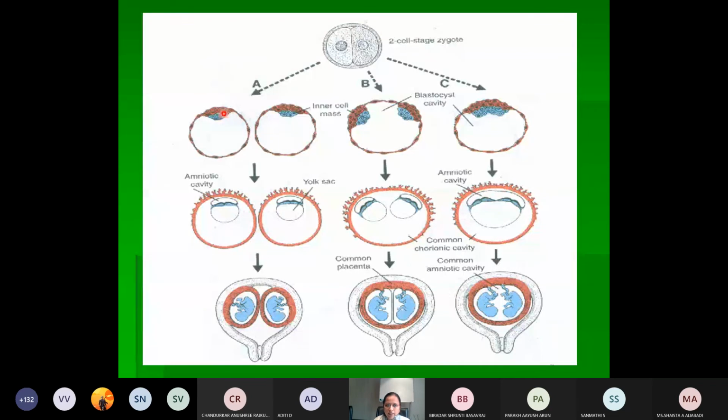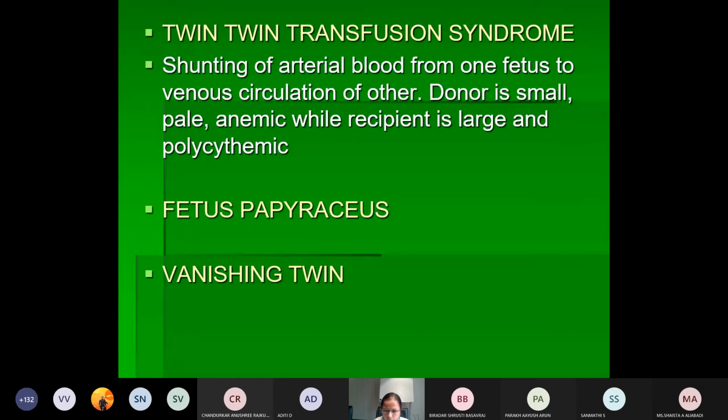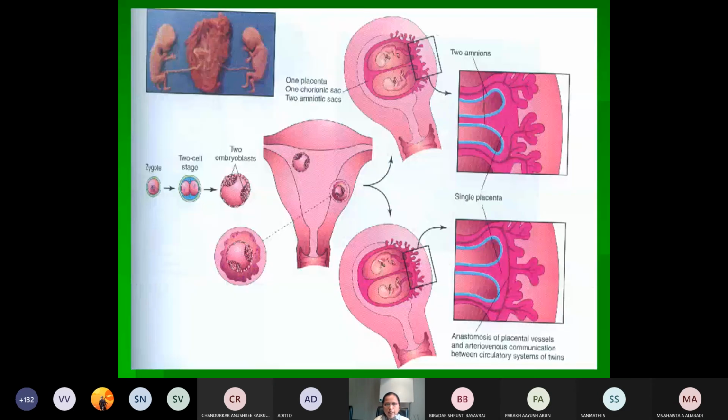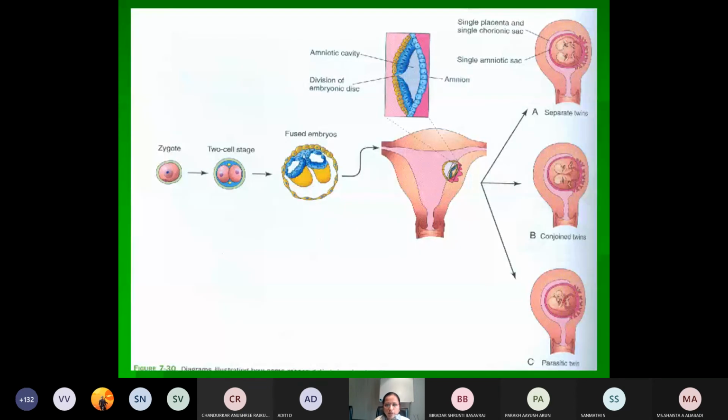So a defect is lying either at the blastocyst stage or at the inner cell mass stage, or appearance of a separate organizing center in the notochord or in the primitive streak, leading to a complete formation of two different zygotes. So that is called as the monozygotic twins. What we have told, most commonly we see the conjoined twins in the monochorionic monoamniotic. So this is all same thing what we have told.